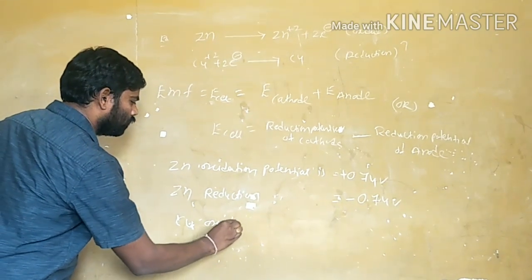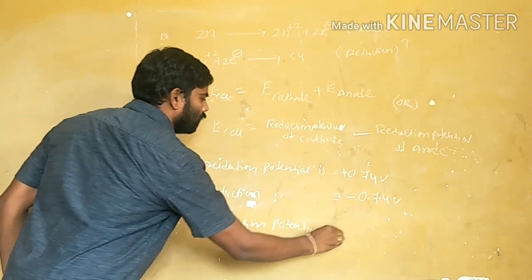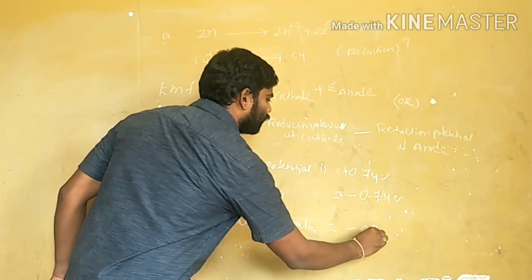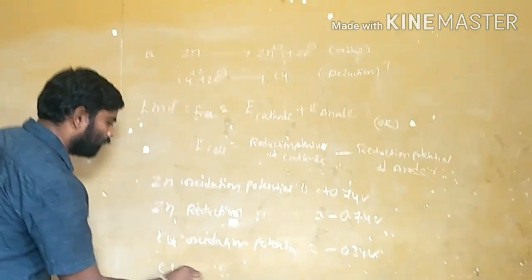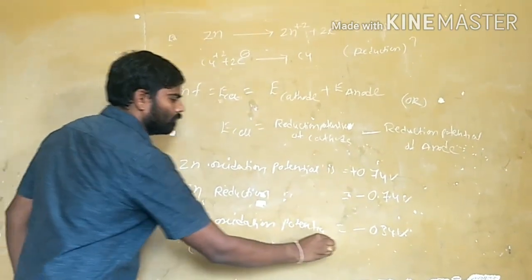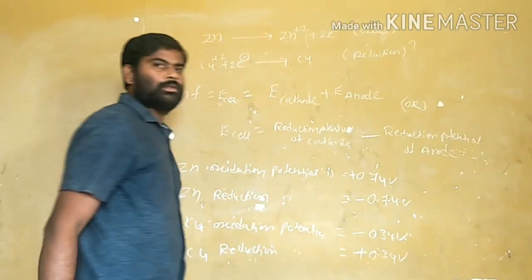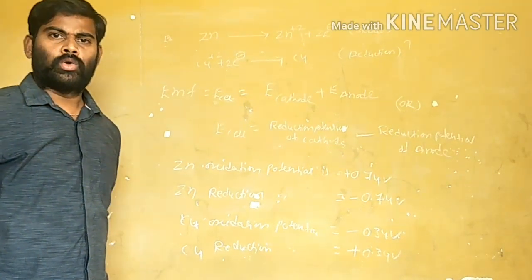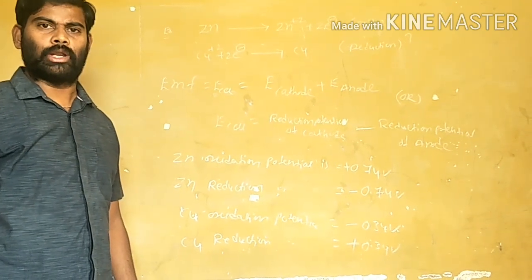The reduction potential value is obtained by changing the sign before the value. In the same way, the copper oxidation potential is minus 0.34 volts. The copper reduction potential value is plus 0.34 volts. Means if we know the oxidation potential value, to get the reduction potential value we have to change the sign of the value only.